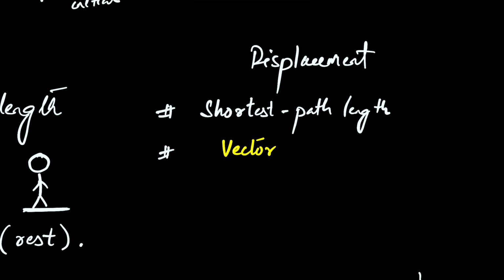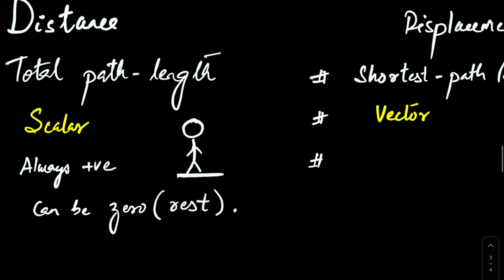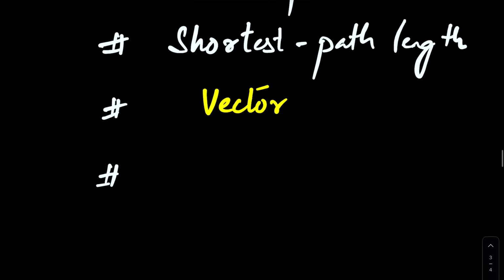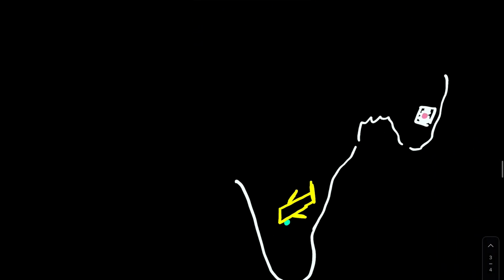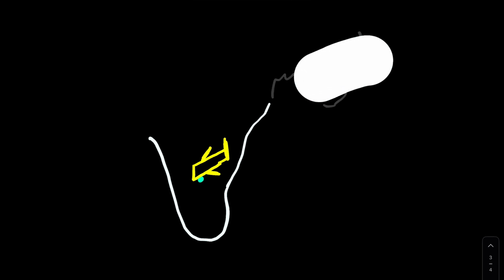Okay. So let's compare this point. Can displacement be zero? No doubt, it can be zero. Can it be positive? No doubt, it can be positive. Can it be negative? It can be negative. Now let's talk about why and how displacement can be both positive and negative.